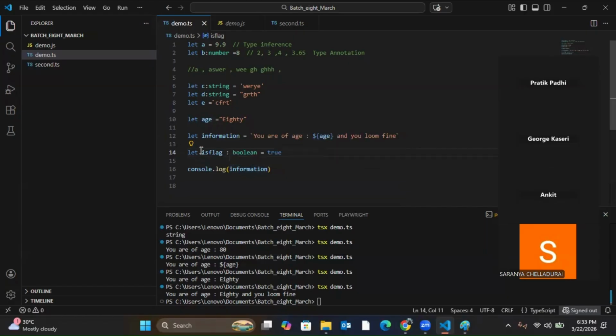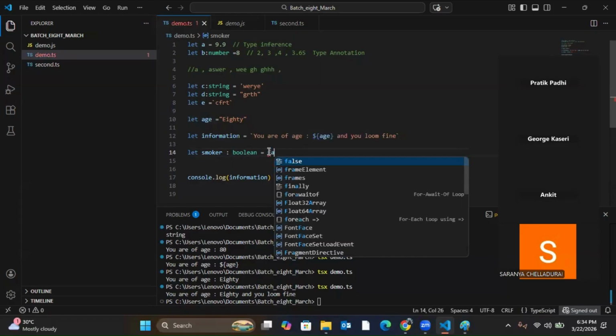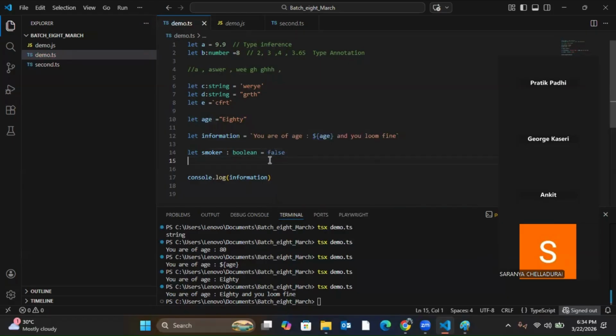You want a meaningful name for the variable, or anything is okay. So this is Boolean. Boolean can either store true or it can store false. That's it. Clear?